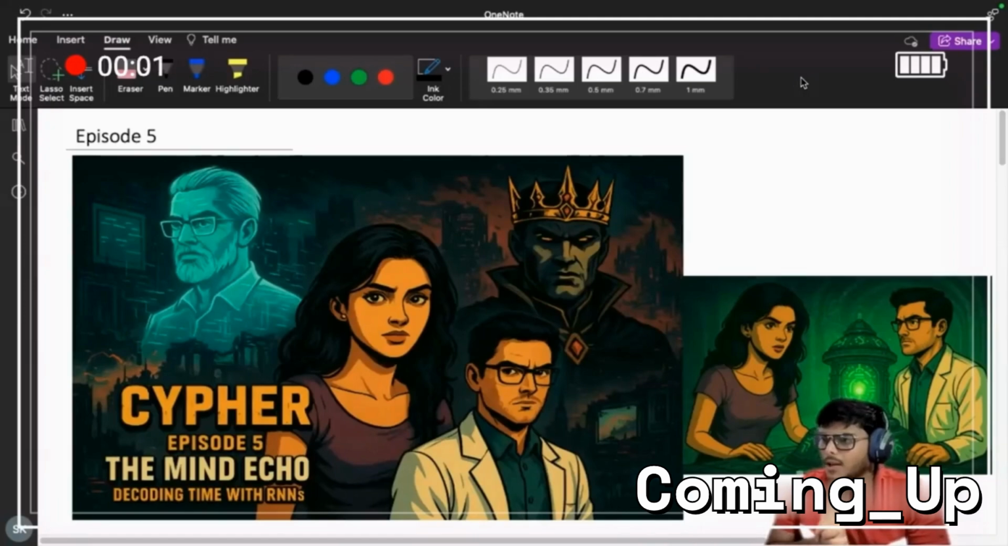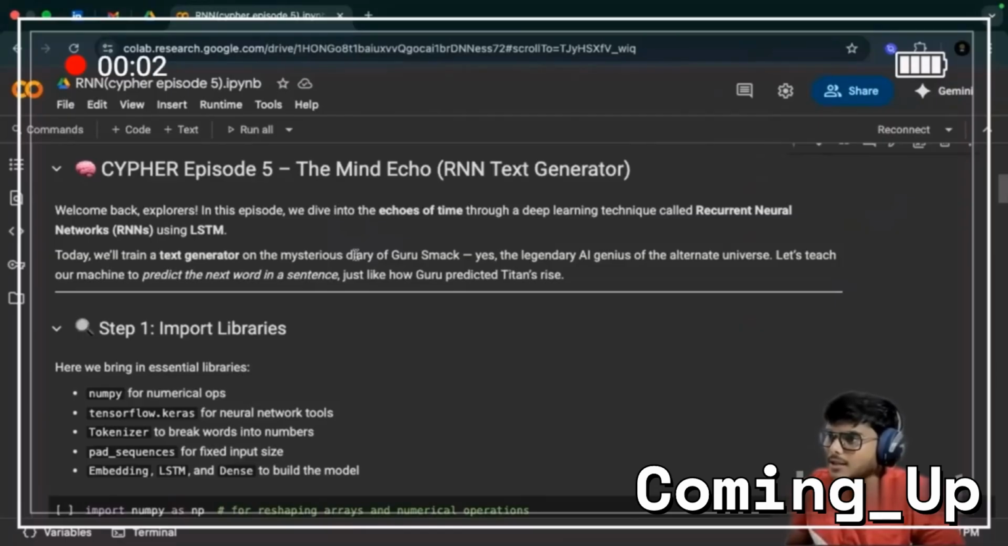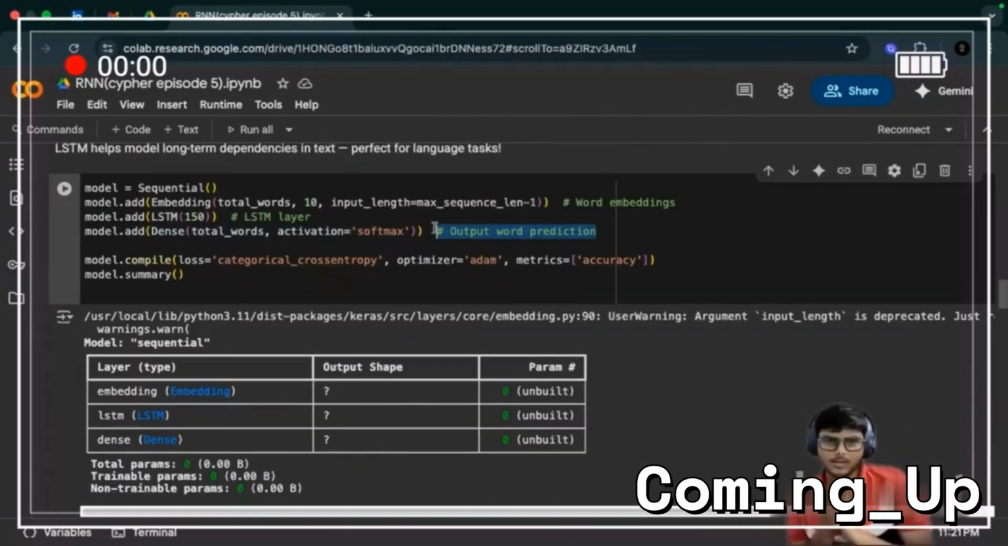So what if I told you an AI could complete your sentences, mimic your thoughts, even echo a genius? Let's teach our machine to predict the next word in a sentence, just like how Guru predicted Titan's rise. Step one.